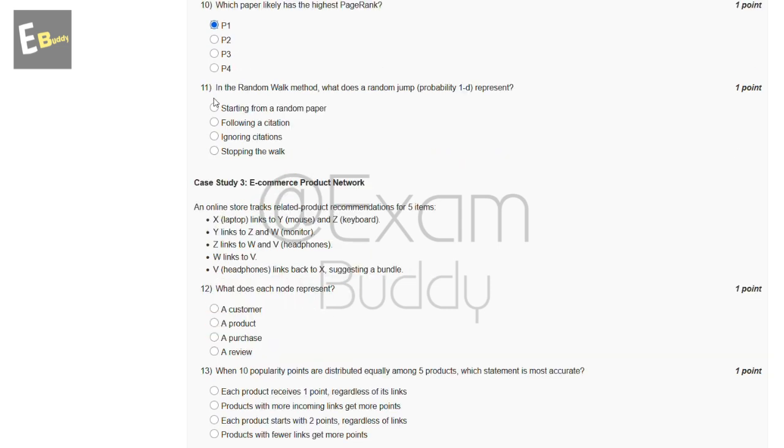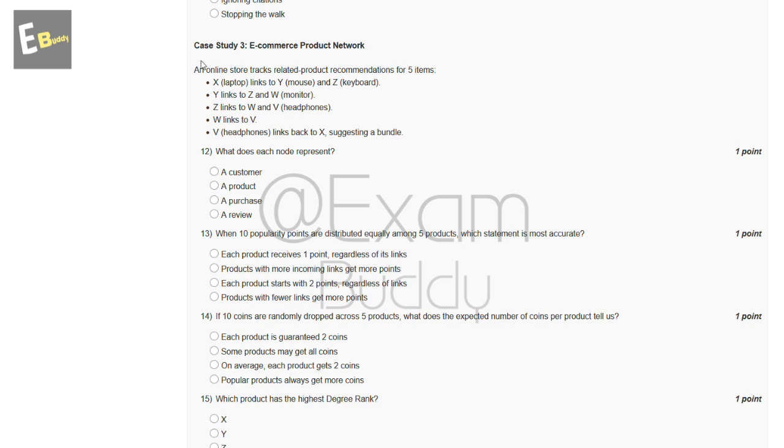Now the 11th question is, in the random walk method, what does a random jump probability 1-d represent? So these are the options: starting from a random paper, following a citation, ignoring citation, stopping the walk. So the answer of our 11th question is A, starting from a random paper. Now the 12th question is case study 3, e-commerce product network. What does each node represent? So these are the options: a customer, a product, a purchase, a review. So the answer of our 12th question is B, a product.